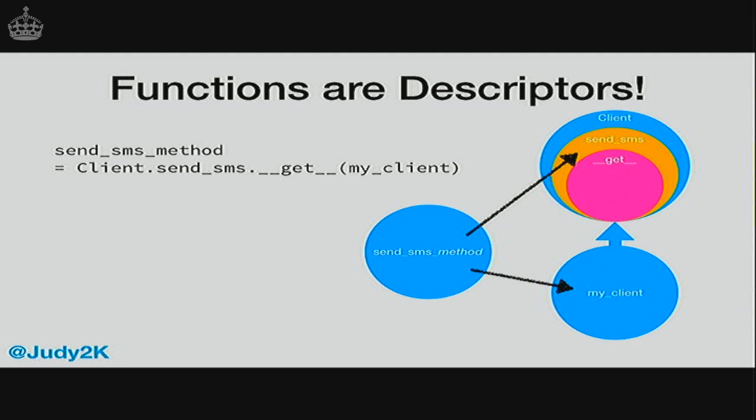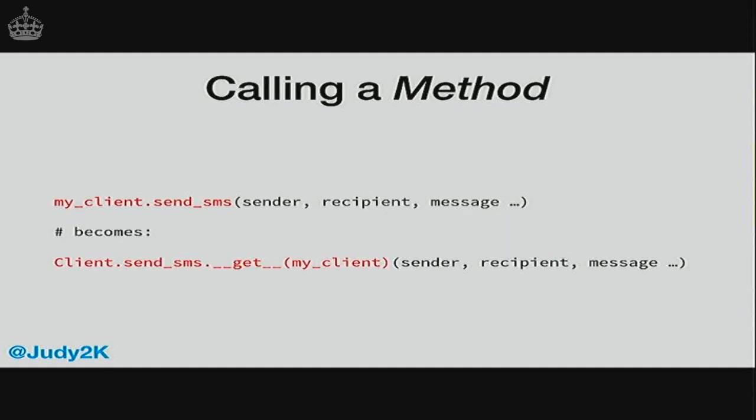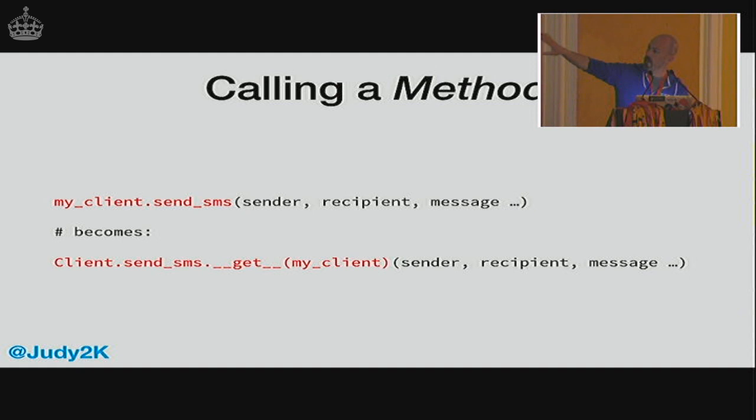So this is why you don't need to pass self in when you call a method, because it's already available to the method. The method is unique to that instance, conceptually. So this is what actually happens. When you call send SMS on the instance, it's actually calling dunder-get on the class attribute and then calling the thing that's returned from that. So that's that bound method that's actually executing.